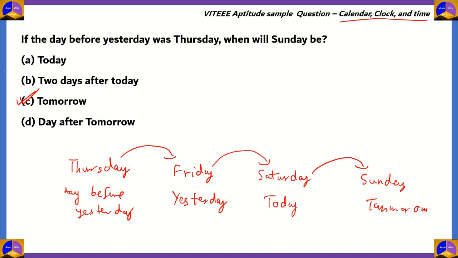Option A, today, is incorrect because today is a Saturday. Two days after today is incorrect because that would mean a Monday. And day after tomorrow, so that's basically two days after today, again means Monday. So options A, B, and D are incorrect. The correct answer is option C, tomorrow.